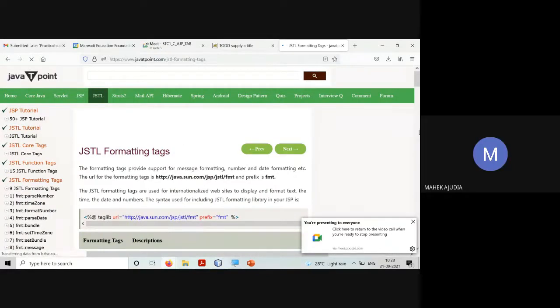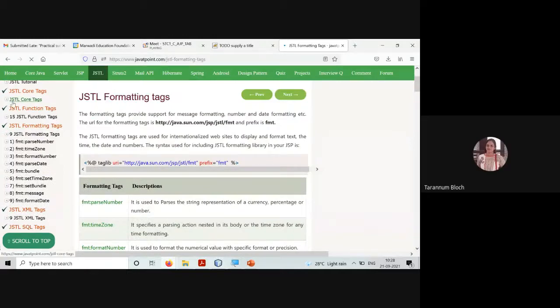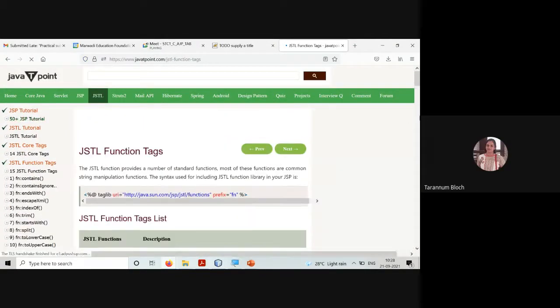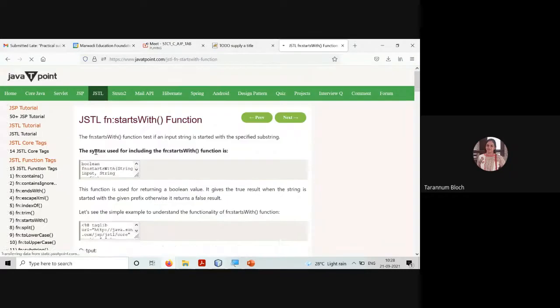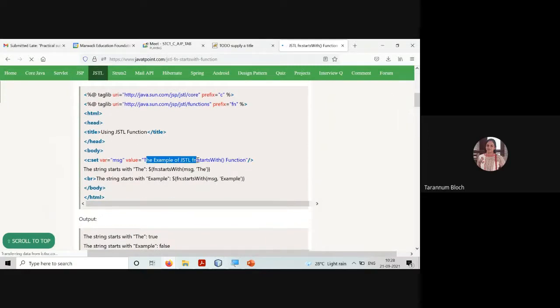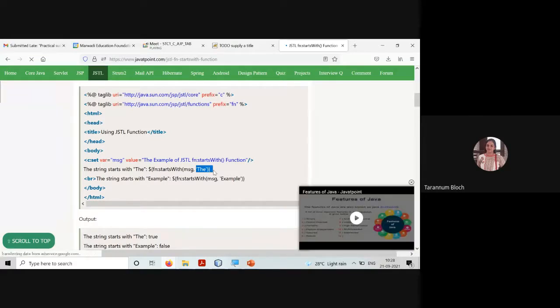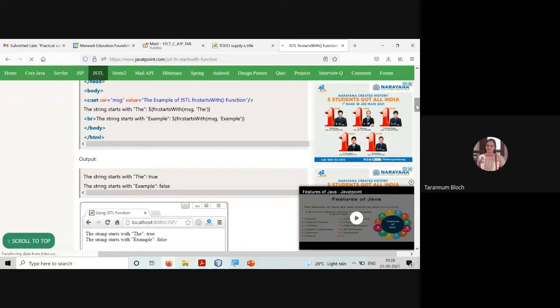Ma'am, I remember the length function was not working in the last lab that we did. We have done this also. Yeah, we have gone through it, right? These are all startsWith, endsWith. You can see here we have fn:startsWith. We took the example of JSTL fn:startsWith. It's a message variable, and we are checking whether the message starts with D or not. So startsWith and endsWith return a Boolean value.